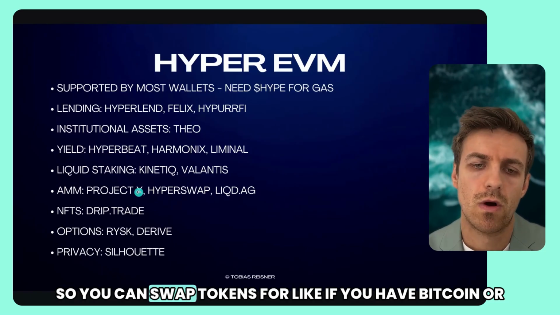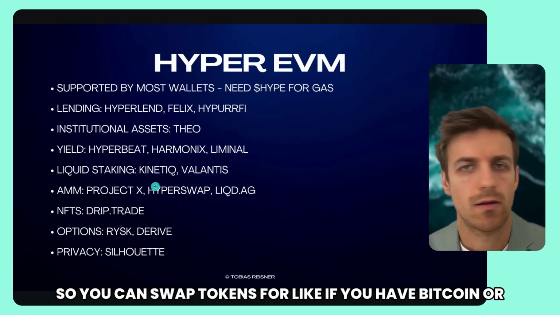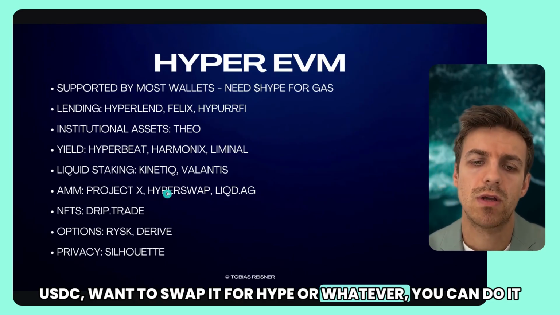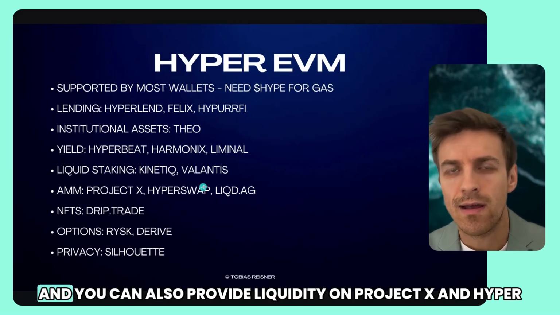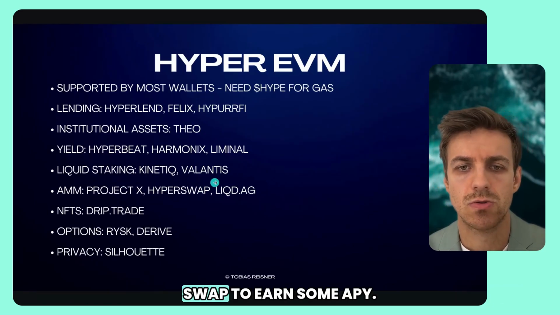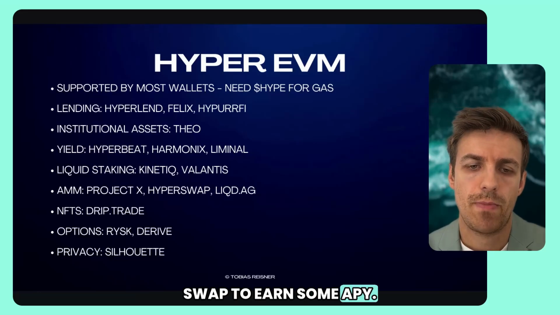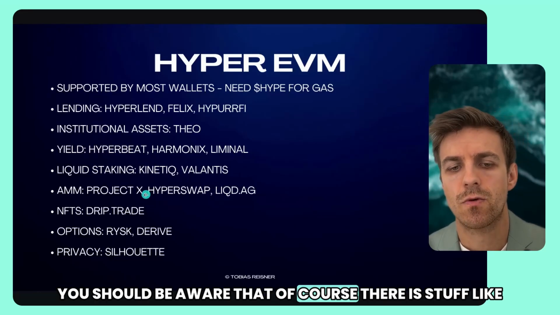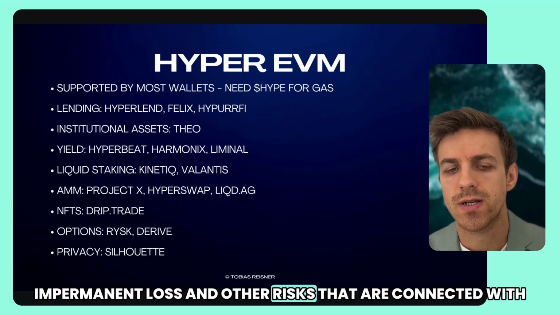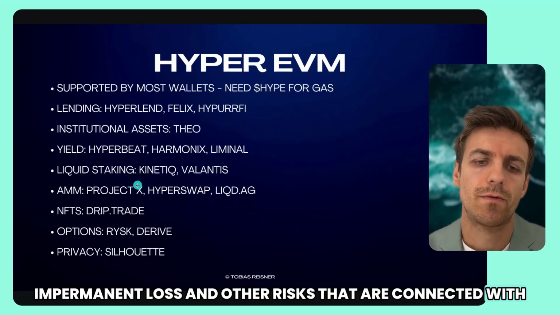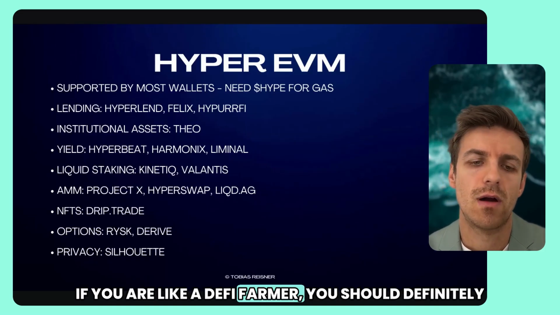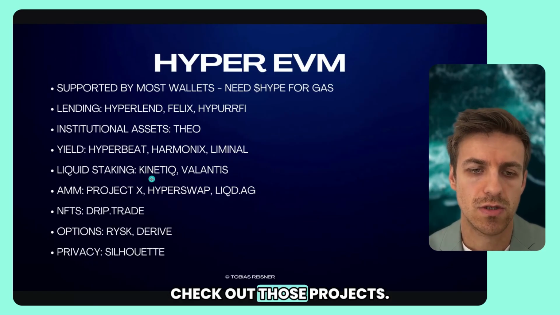So if you have Bitcoin or USDC, you want to swap it for Hype or whatever, you can do it on there. You can also provide liquidity on Project X and HyperSwap to earn some APY. You should be aware that, of course, there is stuff like impermanent loss and other risks connected with those strategies. But if you are a DeFi farmer, you should definitely check out those projects.